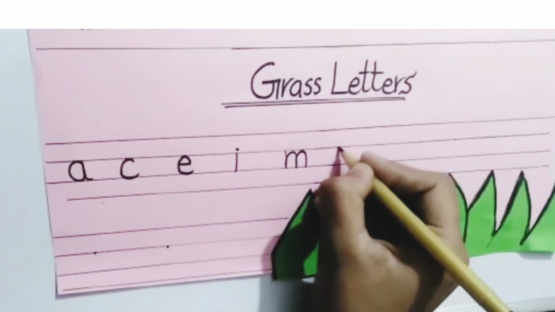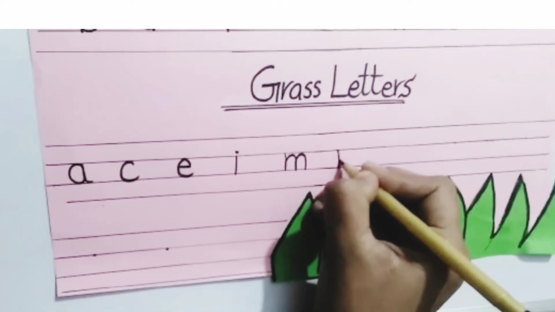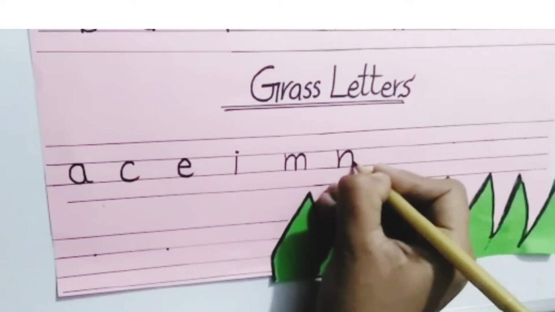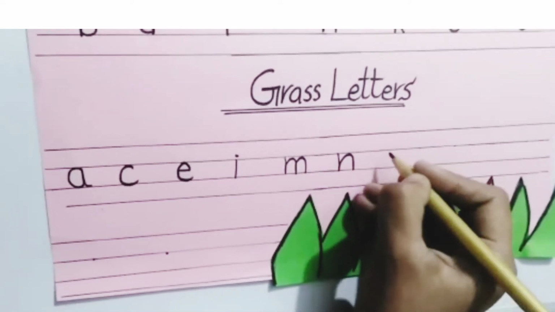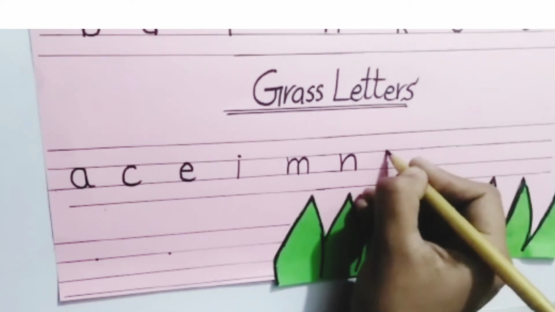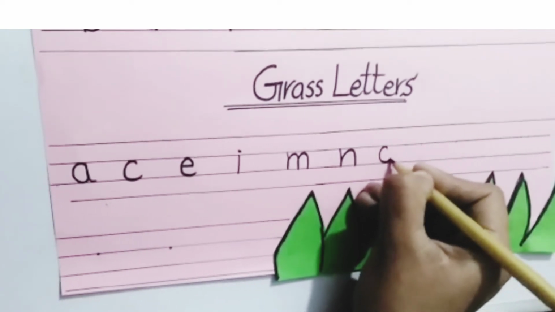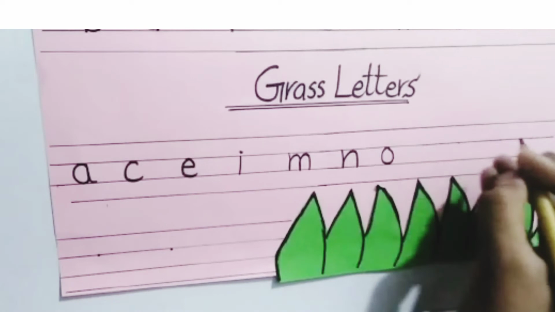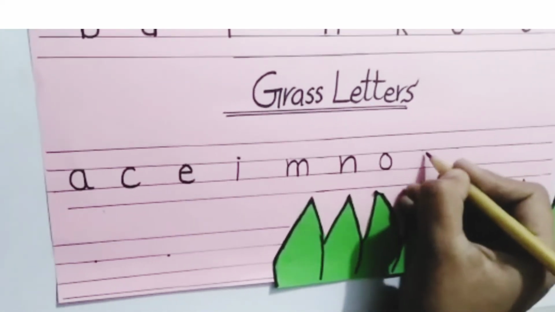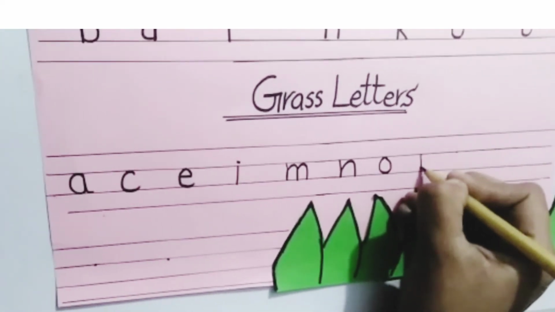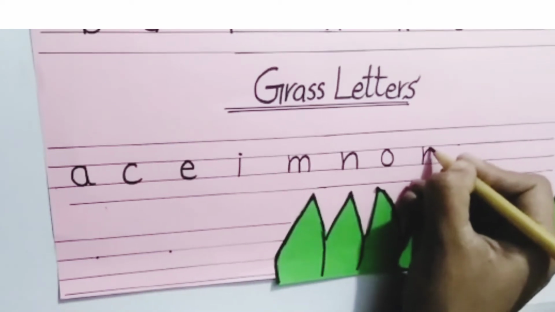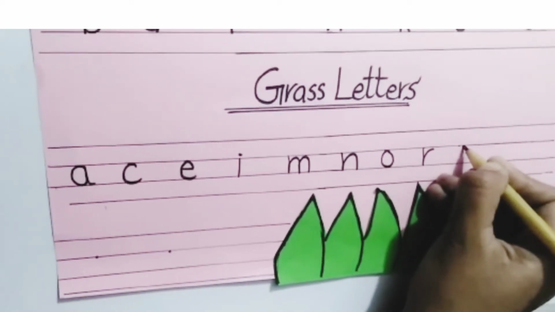Our sixth grass letter is letter N. N is a grass letter because it is written in middle two lines. Our seventh grass letter is letter O. O is a grass letter because it is written in middle two lines. Our eighth grass letter is letter R because it is written in middle two lines.